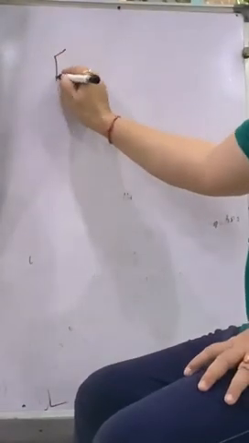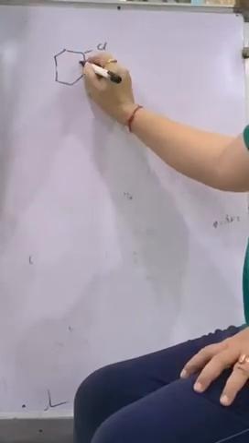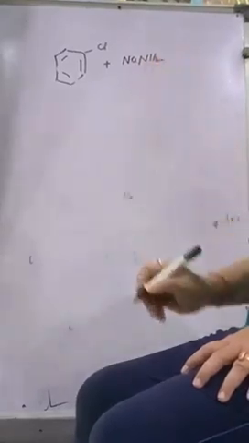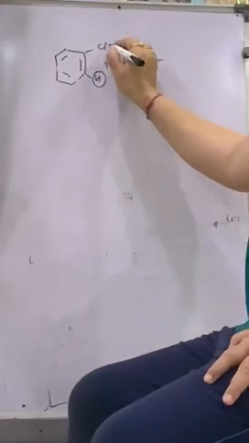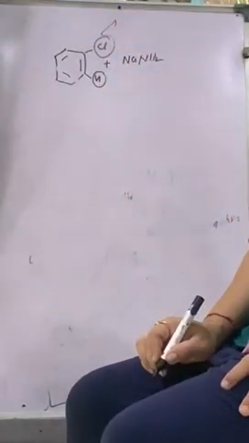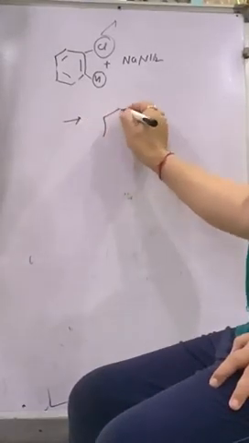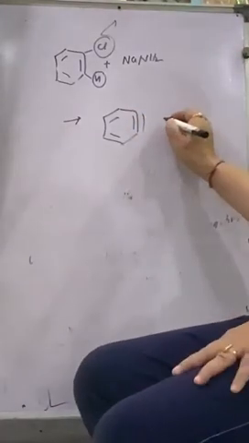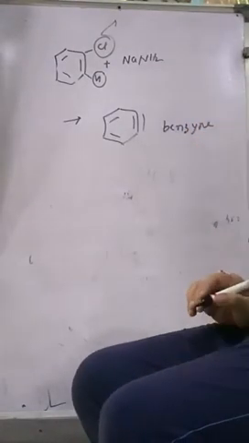Now see this one. Once you have chlorobenzene and you are treating this one with NaNH2, that acts as alcoholic KOH, dehydrohalogenation will take place. H and Cl will subsequently be removed. Once this H and Cl is removed, this becomes this. This is called a benzyne, B-E-N-Z-Y-N-E, benzyne mechanism.